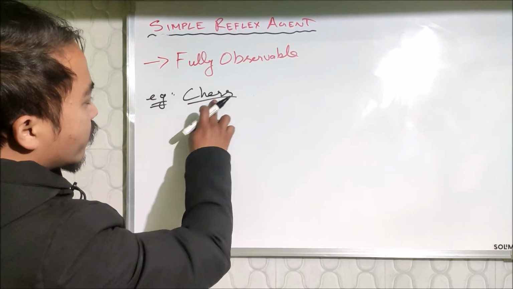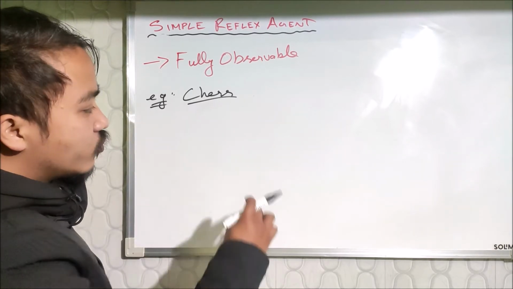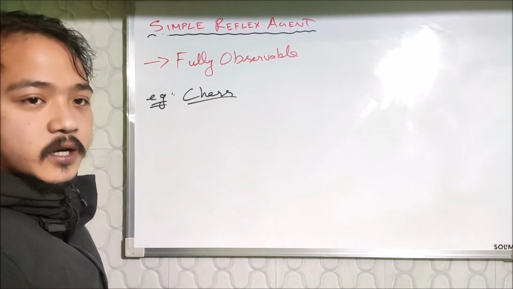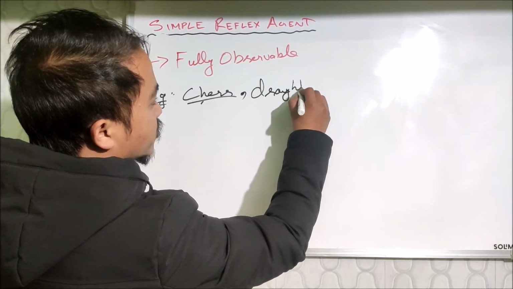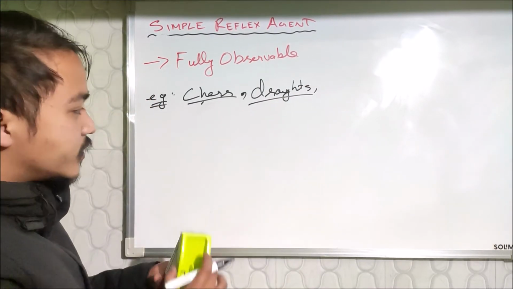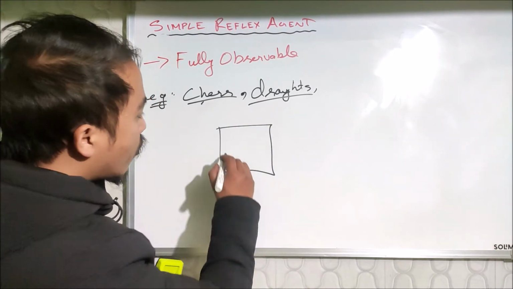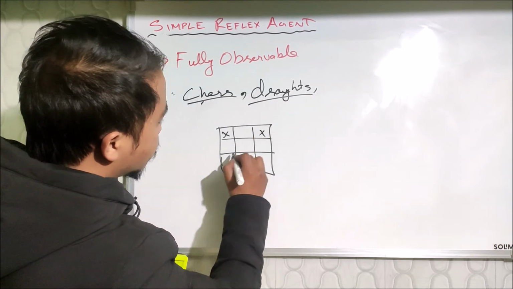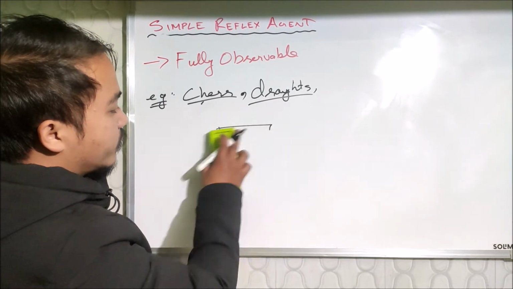It has the full knowledge of what actions are to be performed in chess. If you go to the left, it will perform some action. If you go to the right, it performs some action. Another example is draughts, which is also fully observable. It is confined only to this area, that's why it is fully observable.